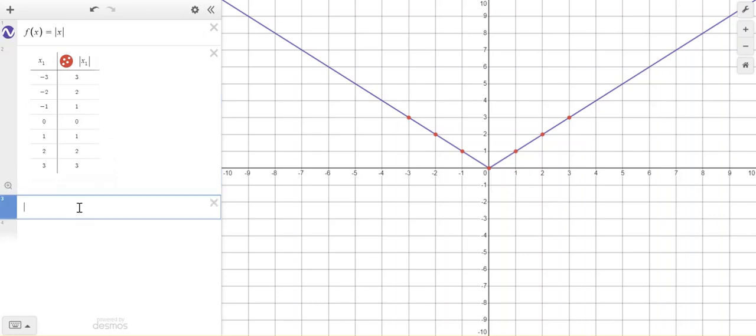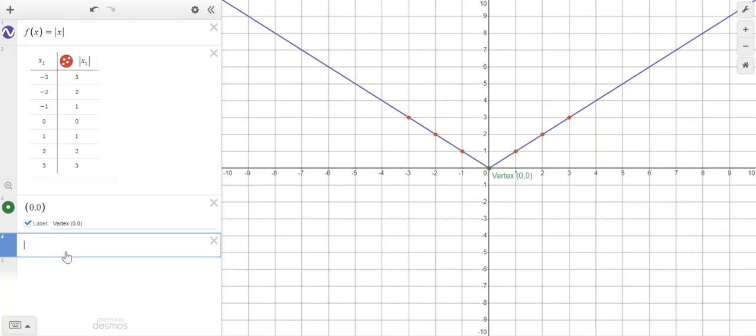So what I'm going to do here is put in the point 0, 0, which you should graph, and I'm going to label that vertex, and that's at 0, 0. So we can see that there. We're going to compare everything to that vertex. So instead of writing f of x, I'm just going to say y. If I put y equals the absolute value of x, I can see that it graphed right over the parent function. It's the exact same as the one up here.